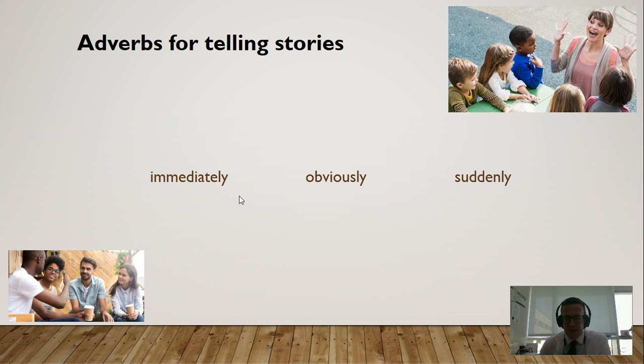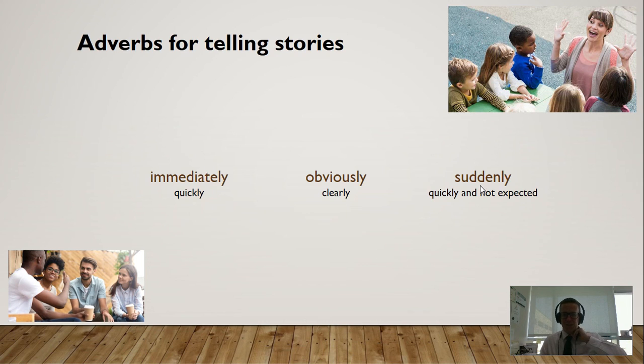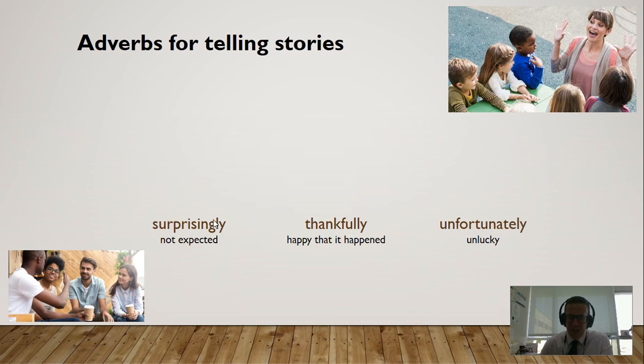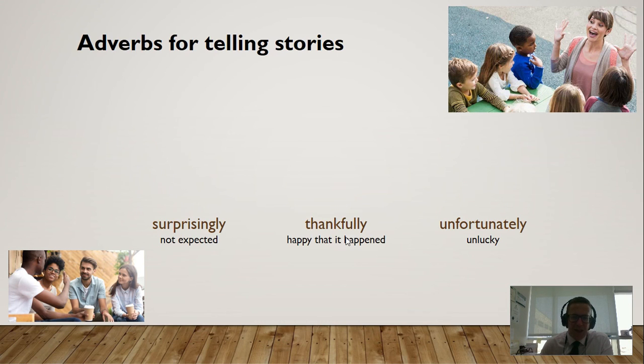Immediately, obviously, suddenly. Immediately is quickly, obviously is it's very clear, and suddenly is quick and we didn't expect it. Then we have surprisingly, which is quite similar to suddenly. Thankfully, unfortunately. Surprisingly, we didn't expect it. Suddenly is a bit more quick. Thankfully, we are happy that this happened, and unfortunately is the opposite of fortunately.